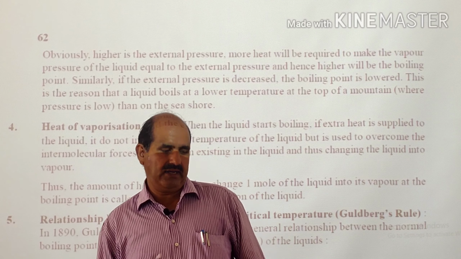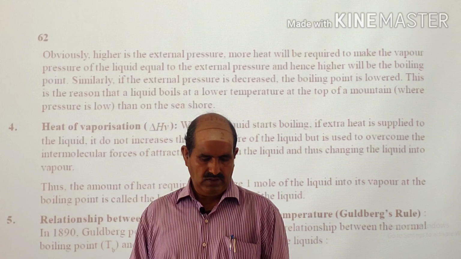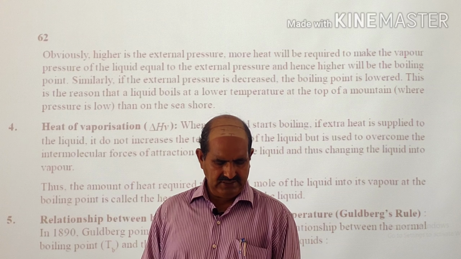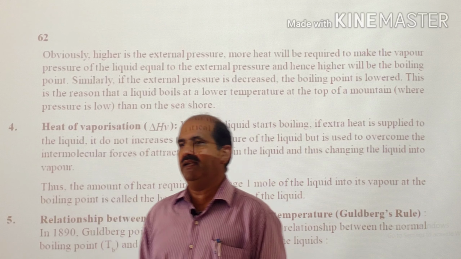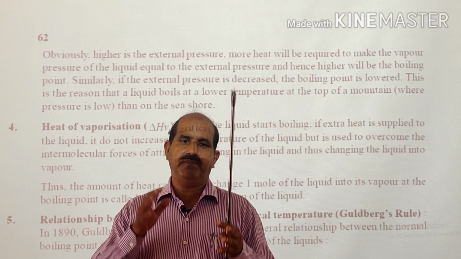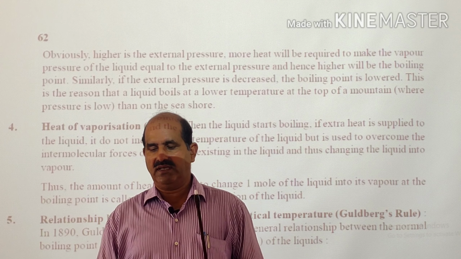Because as we go higher, the atmospheric pressure or the external pressure goes on decreasing, and therefore lesser heat energy will be required to make the vapor pressure of the liquid equal to the atmospheric pressure or external pressure.